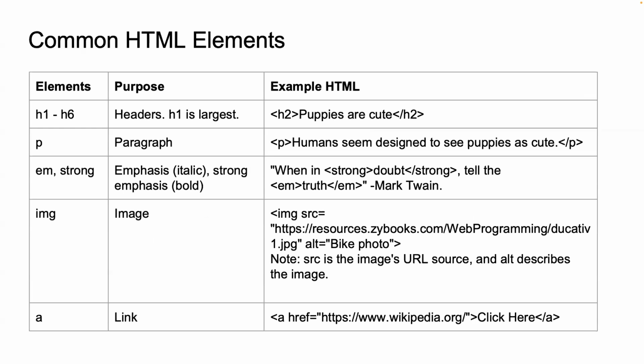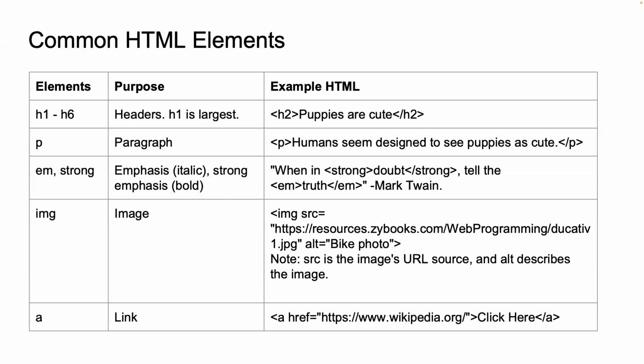Let's go over some of the most common HTML elements that you will be using frequently when creating web pages. There are heading tags. This refers to H1 to H6. These tags define the headings, which help to structure the content. H1 is the most important heading, typically the main title, while H6 is the least important. Think of them as a hierarchy, with H1 as the chapter title and H6 as the subsections. Then there's the paragraph tag. The p tag defines a block of text, usually paragraphs, to separate your text into manageable sections.